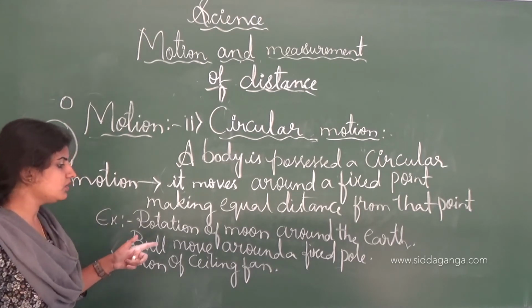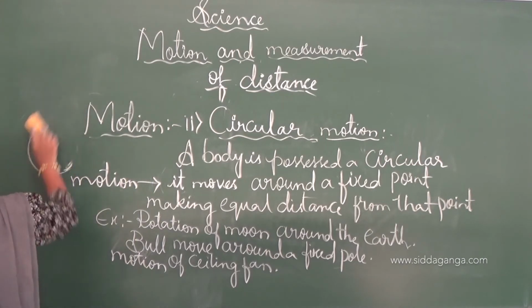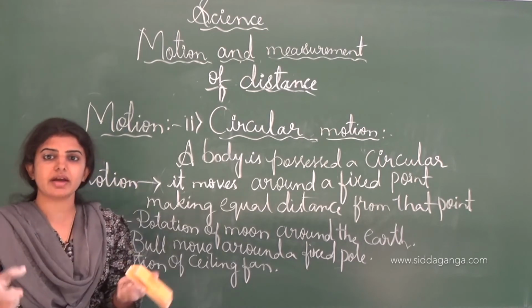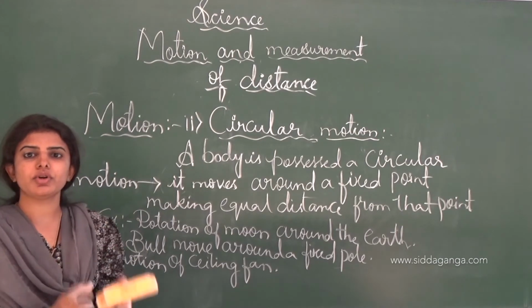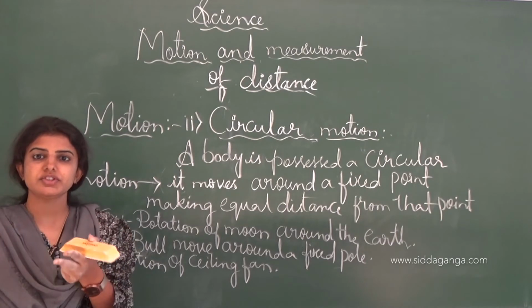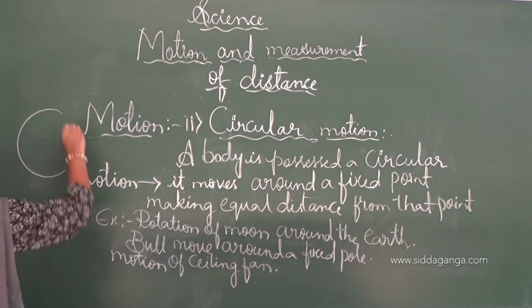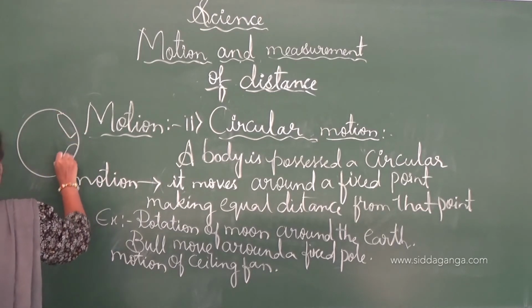And the next one is the bull moving around a fixed pole. For example, consider the bull is tied with the help of a rope to a fixed pole, and by rotating the bull around a fixed point, it moves like that.